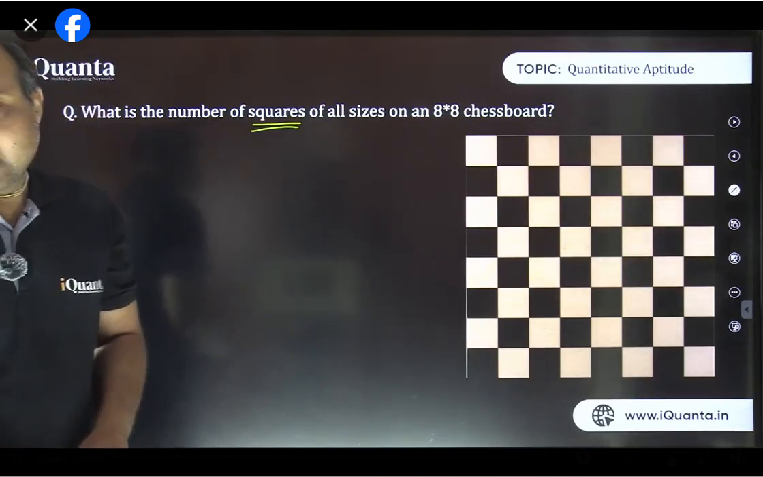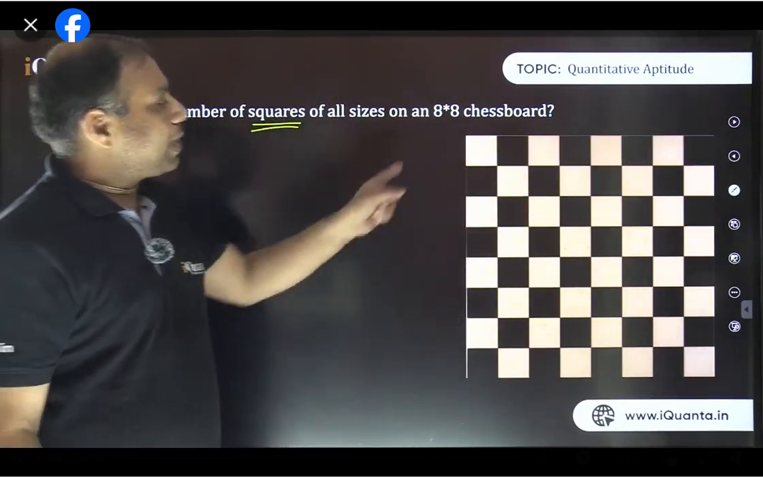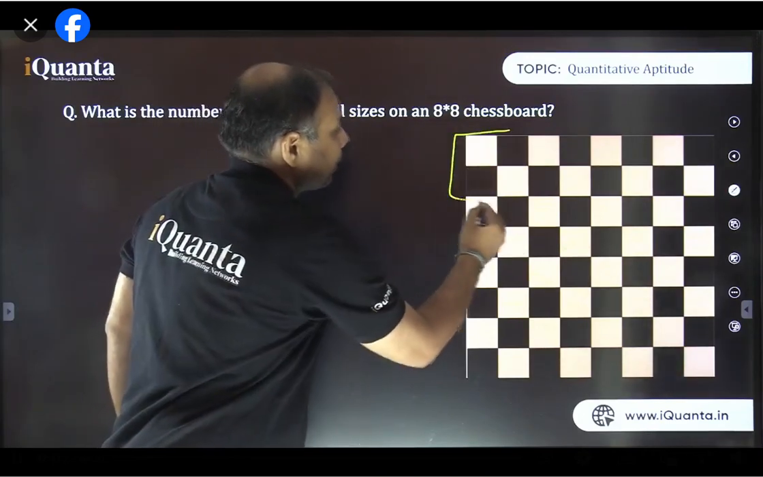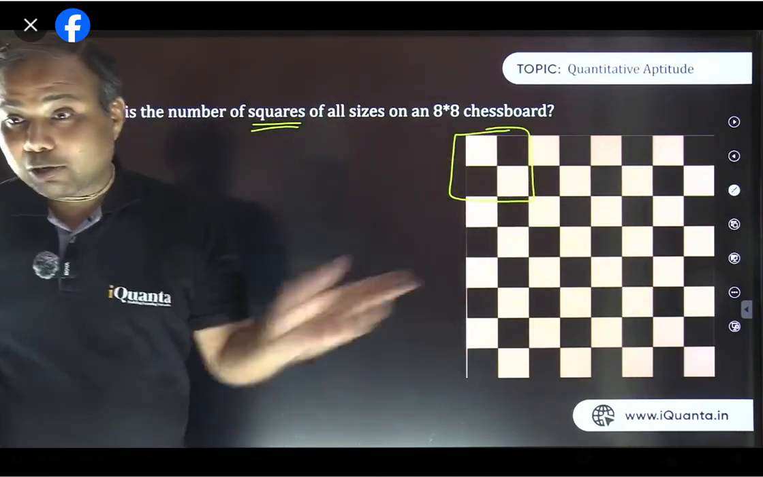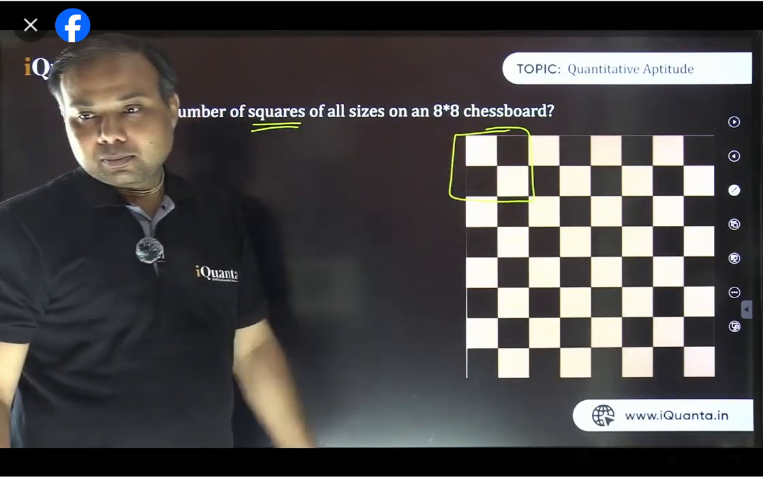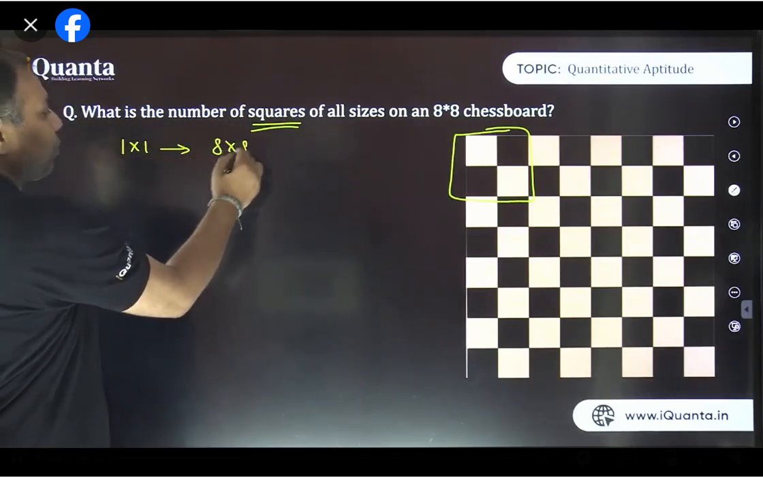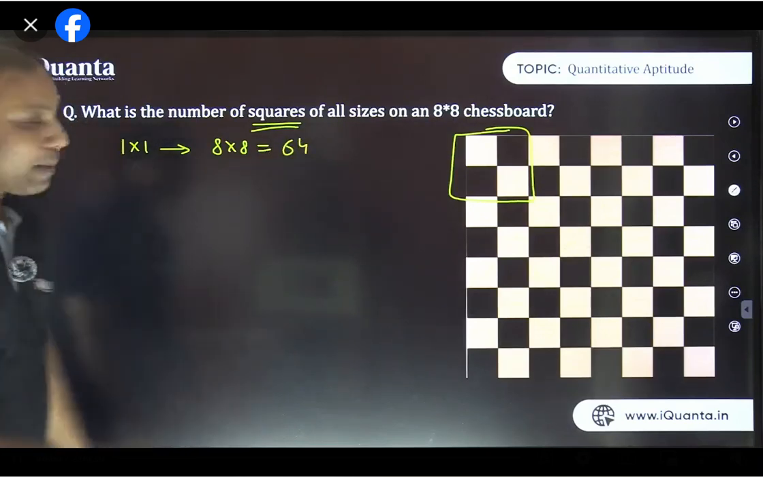Okay, 64 are the simple squares, 1, 2, 3, 4, 5, 6, 7, 8. But if you see clearly, if we combine these 4, is it not a square? That is also a square, no? That is also a square of size 2 by 2. So 1 by 1 size wale squares, if you count, that was 64, fine. 8 into 8, 64. What about 2 by 2 wale squares?